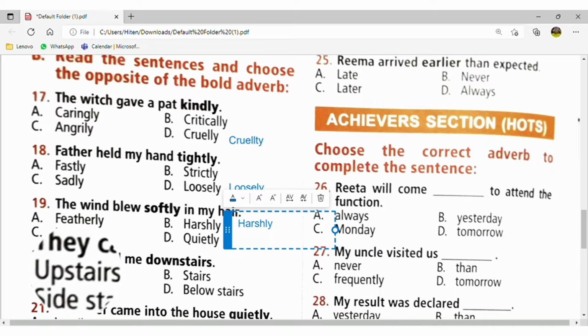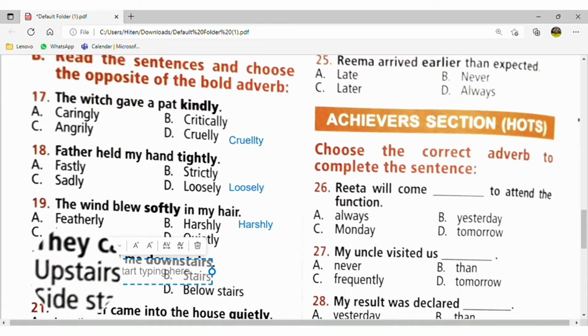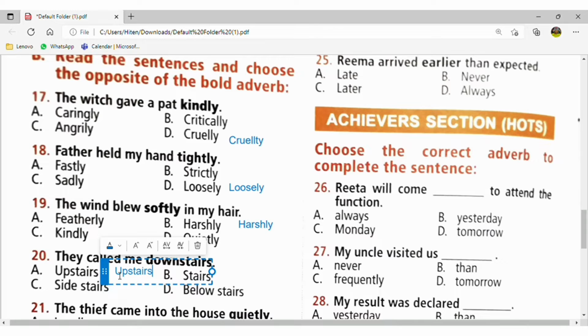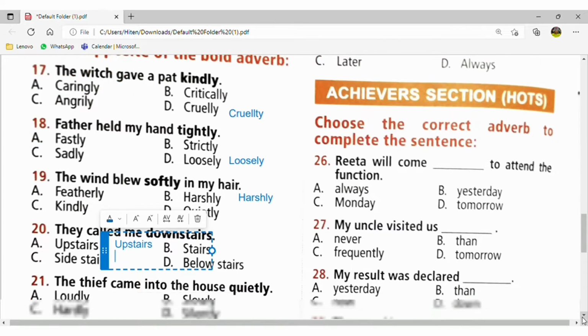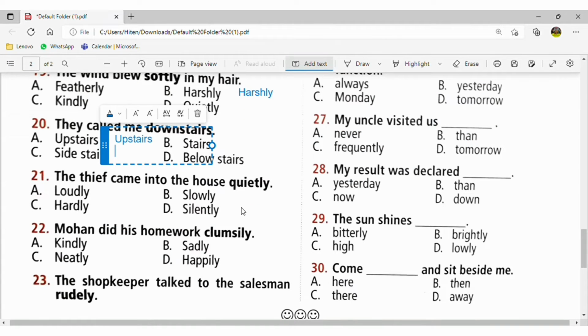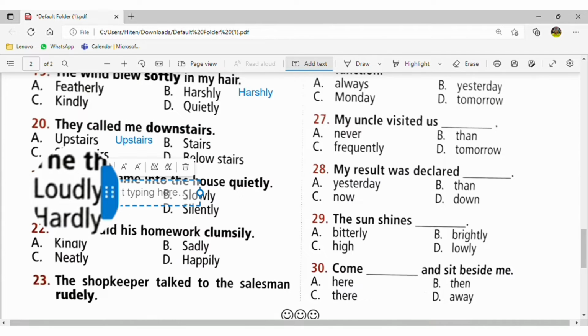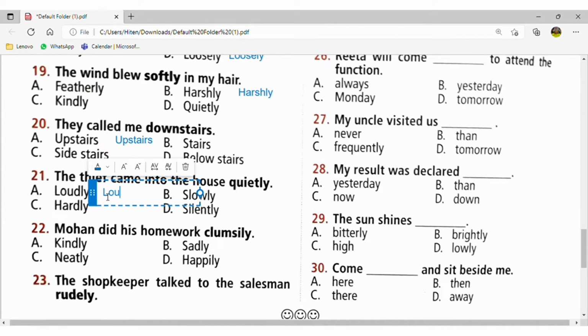Downstairs, the opposite will be upstairs. Here it is quietly, so here it will be loudly. That will be the antonym of quietly. Mohan did his work clumsily. Clumsily means dirty, so here it will be neatly.